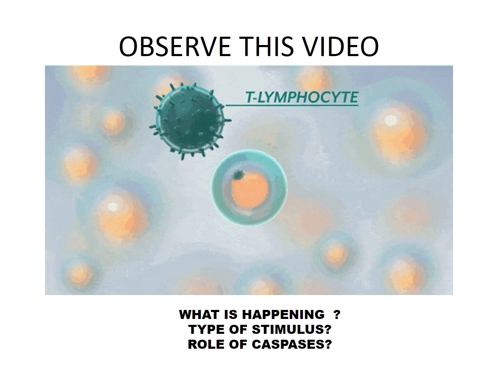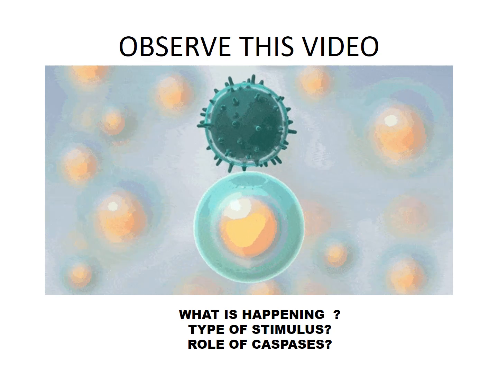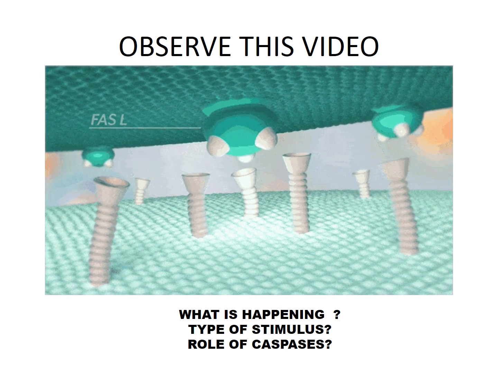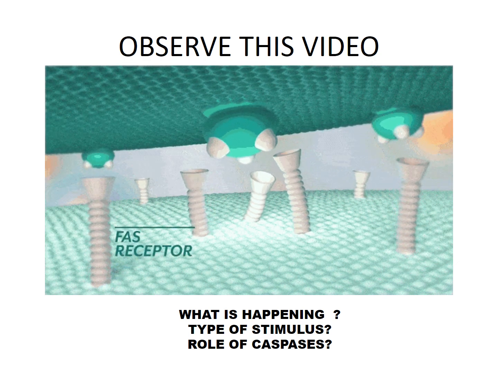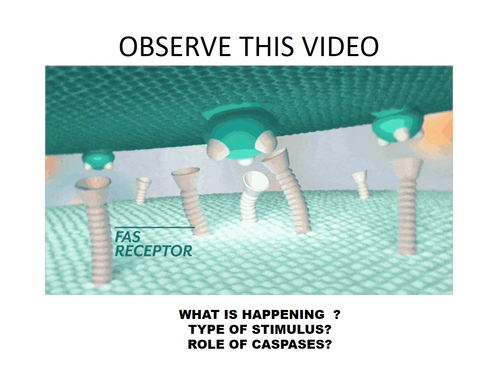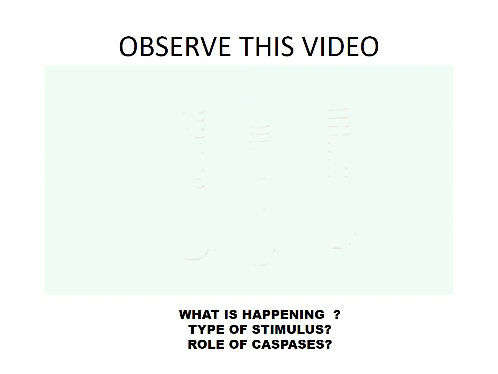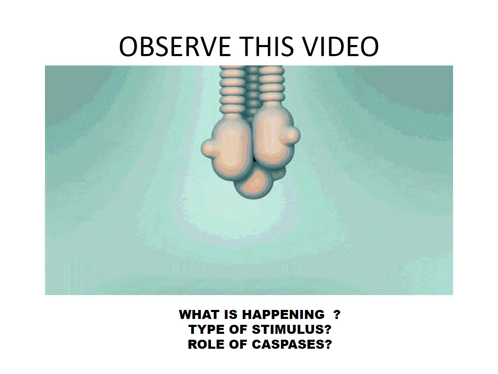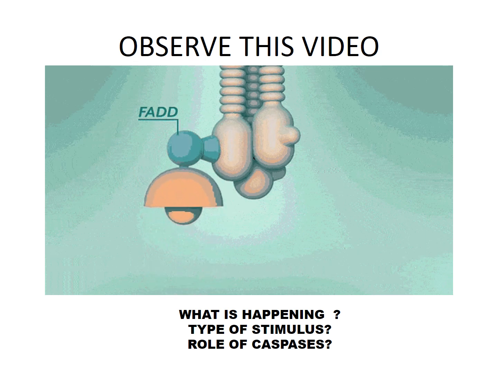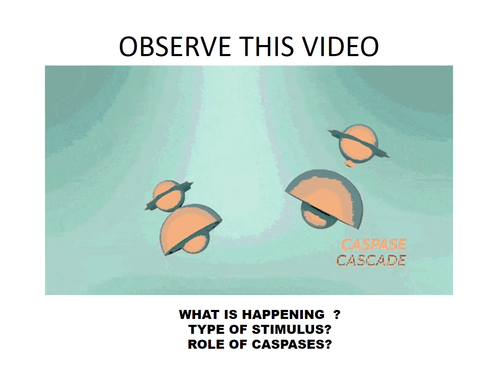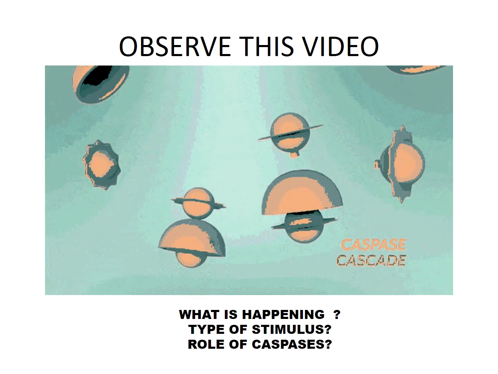Observe this slide for the extrinsic pathway. The T lymphocyte is carrying the ligands, that is Fas ligands. This then binds to the cell. The cell are having receptors for this, which are known as Fas receptors. The binding of these lead to the activation of FADD, which is also known as Fas associated death domain. Here you can see. This then leads to the activation of procaspases 8 into active caspases, and you can see the multiplication effect or the caspase cascade.